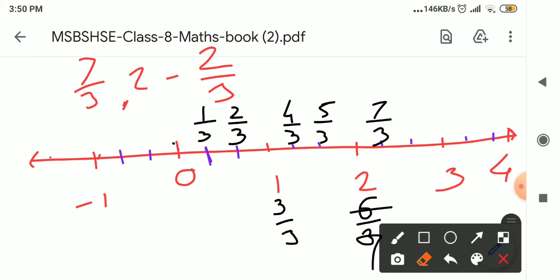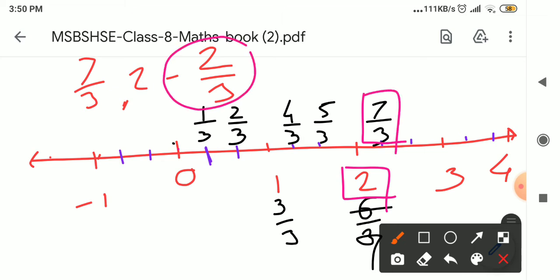So this is point 2. This is 7 upon 3. And now we have to show negative 2 upon 3. Negative 2 upon 3 means we have to move towards the left side of 0. So this is minus 1 upon 3.